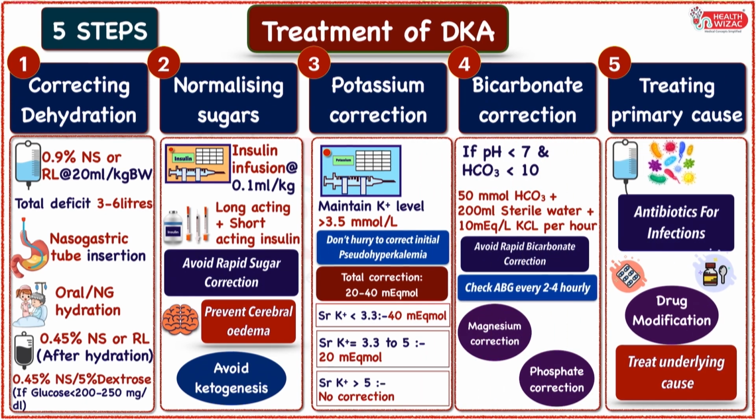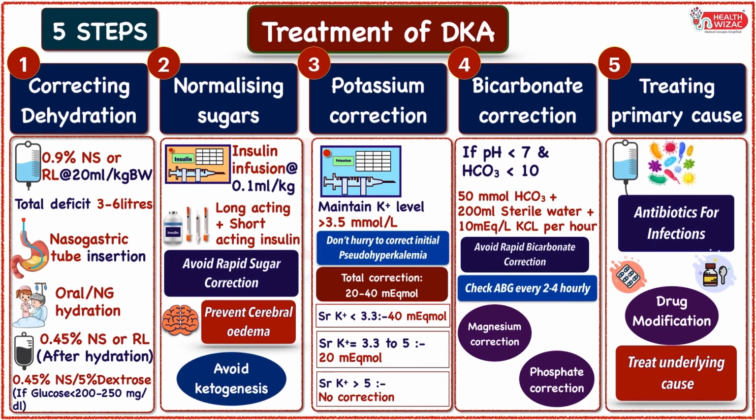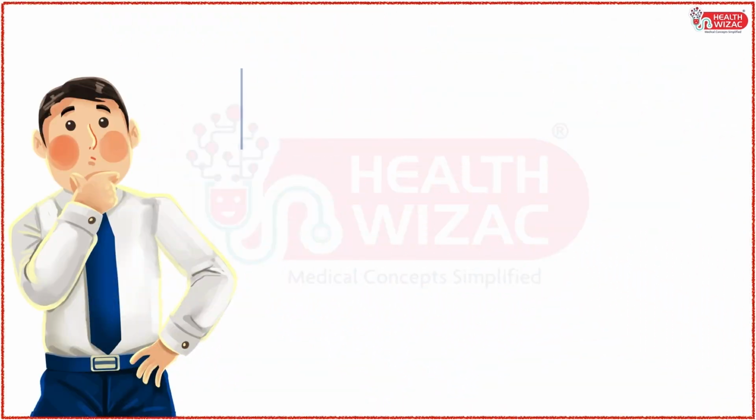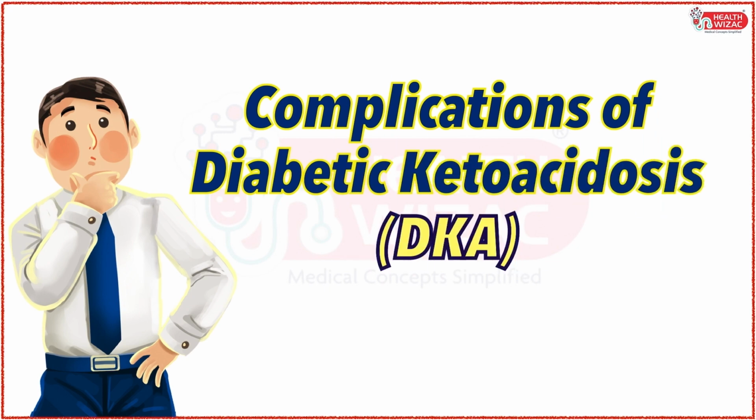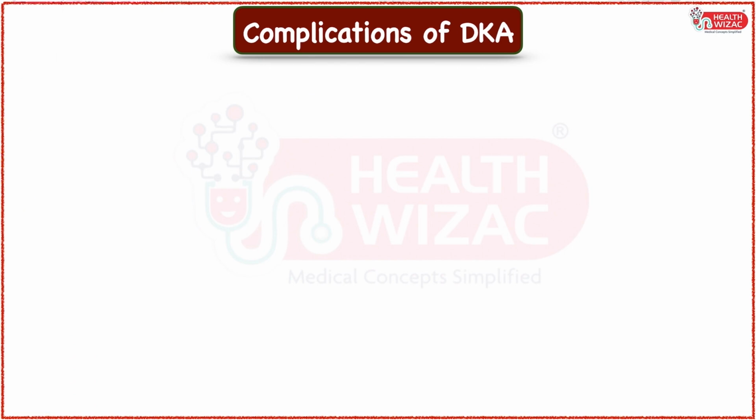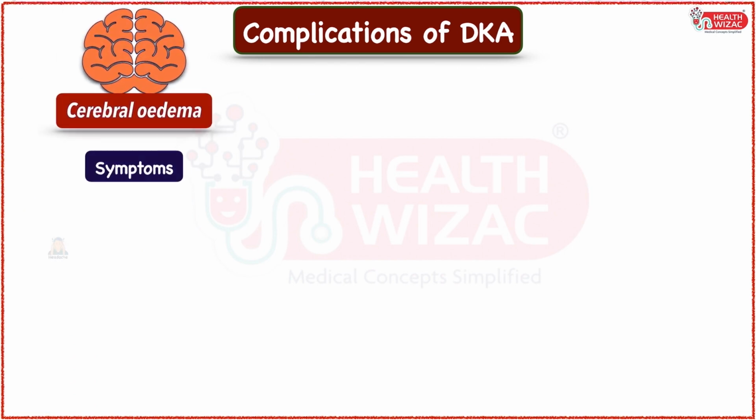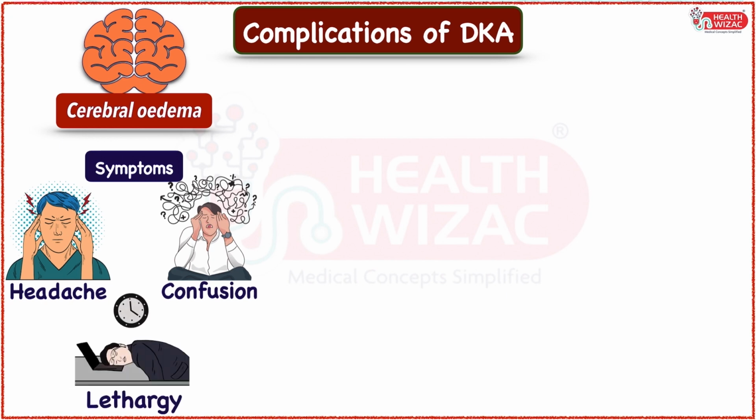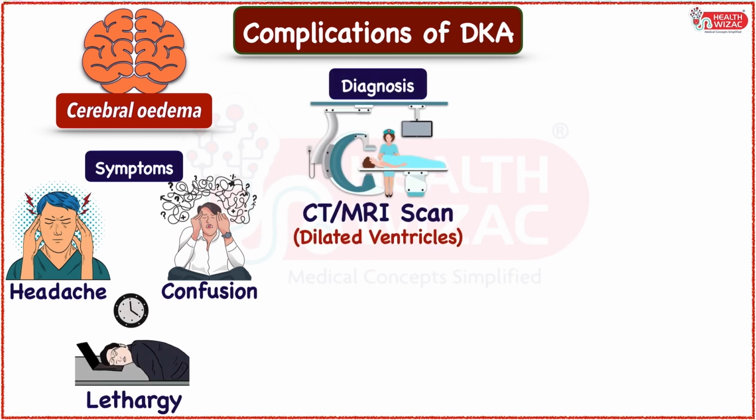After understanding the treatment steps of diabetic ketoacidosis, now let's have a look at the complications that we find while treating DKA. The most common complication that we find while treating DKA is cerebral edema. It may present as headache, confusion, and lethargy. It is usually confirmed with the help of CT scan or MRI scan which shows dilated ventricles.